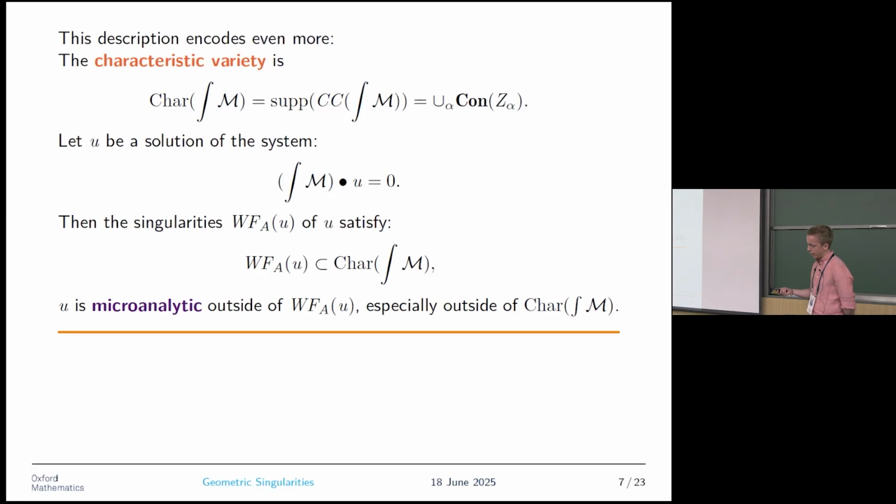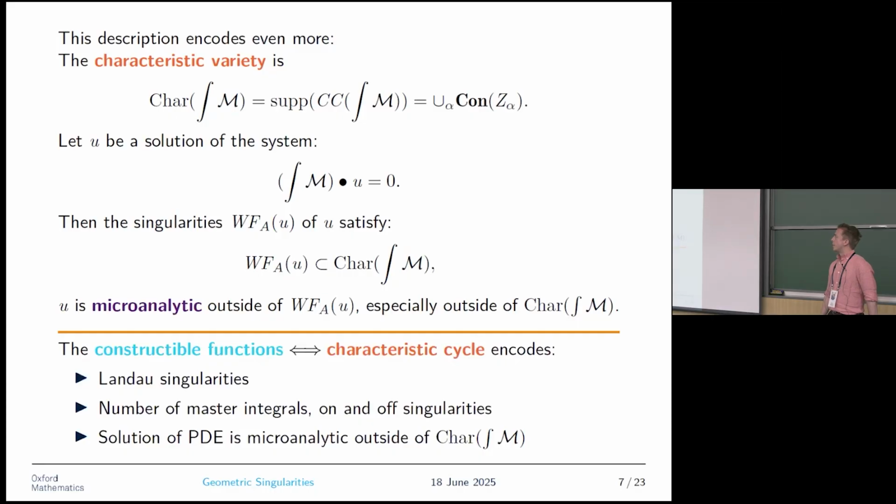So if you describe singularities in terms of characteristic cycles or in terms of constructible functions, which are equivalent, then we get 3 things. We get the lambda singularities, we get the number of master integrals on and off singularities, and we know that the solutions to this system of PDEs will be microanalytic outside of this characteristic variety, which was just the support of the characteristic cycle.